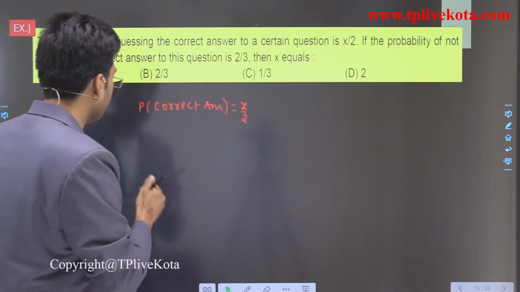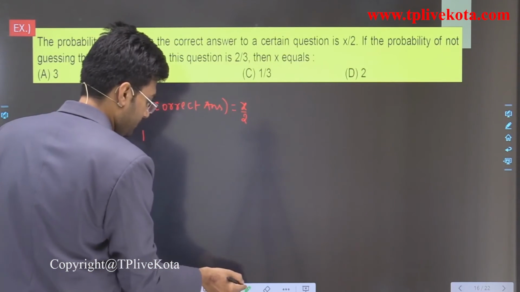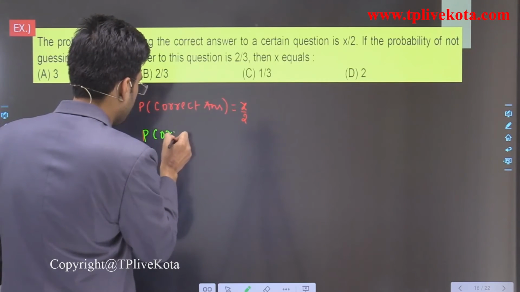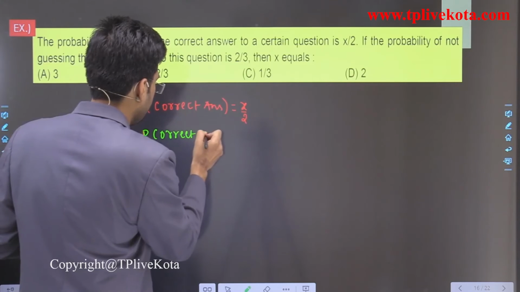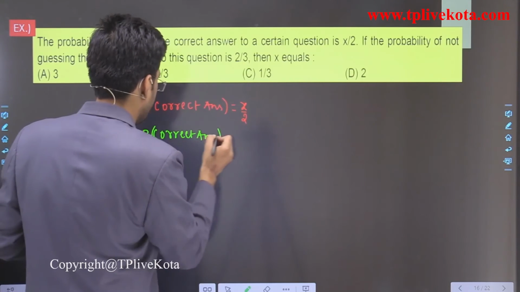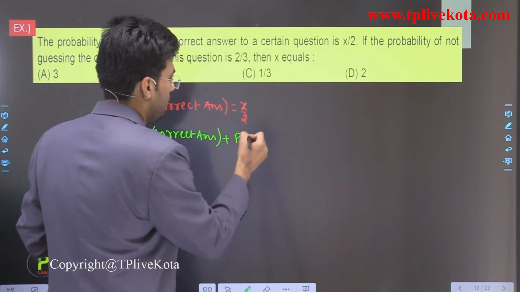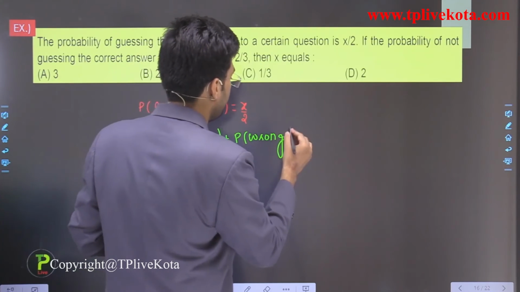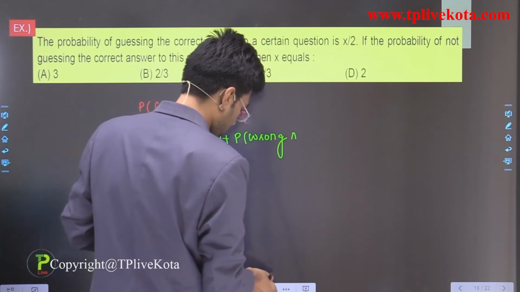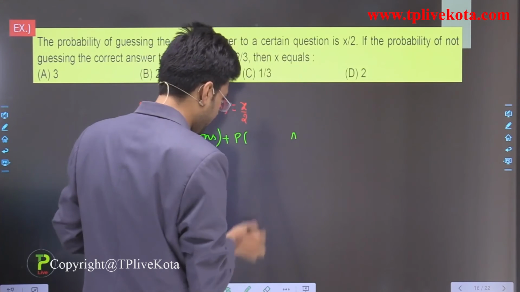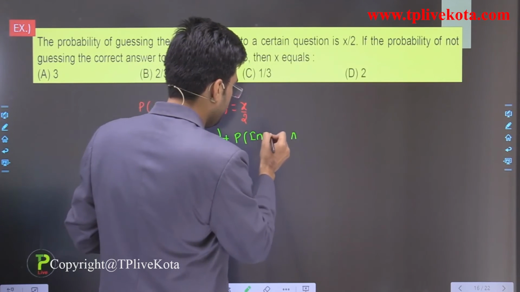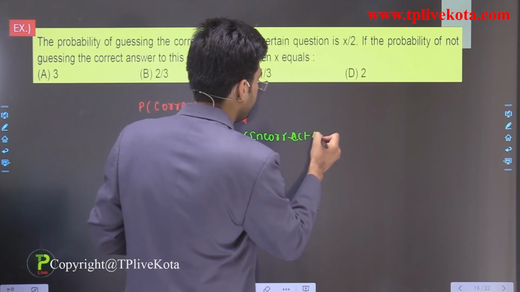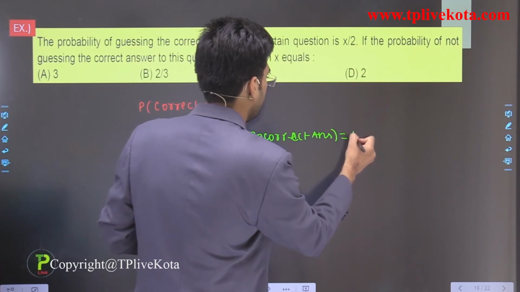So we can say that probability of correct answer plus probability of wrong answer, or incorrect answer, is equal to what? 1.